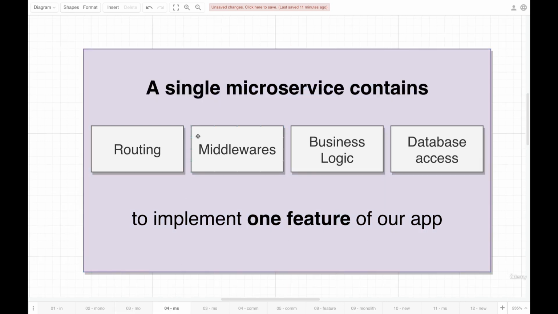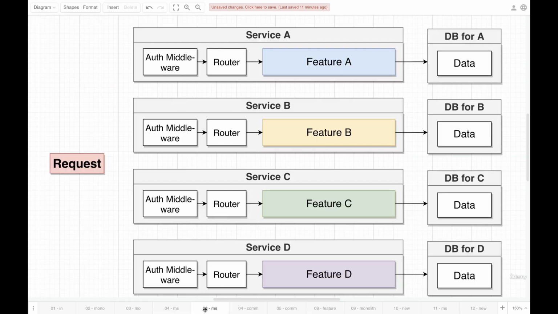We would say that a single microservice contains all of the routing, all the middlewares, all the business logic, and database access required to implement one feature of our application. That is the big difference. So a monolith has all the code needed to implement every feature of our application. A microservice has all the code needed to implement just one feature. So let's take a look at it in a more visual format.